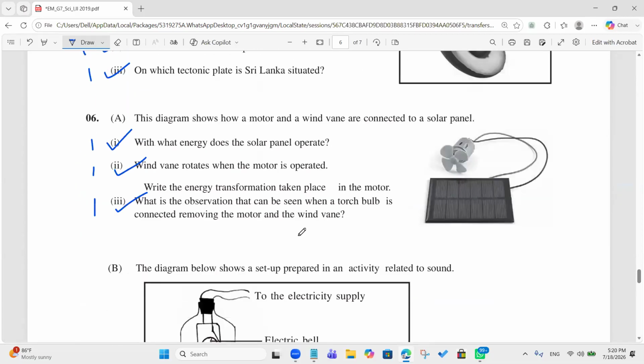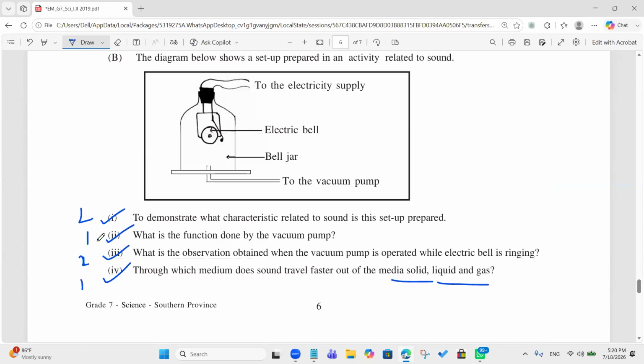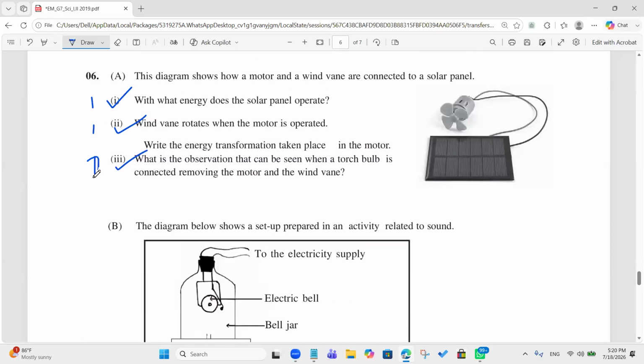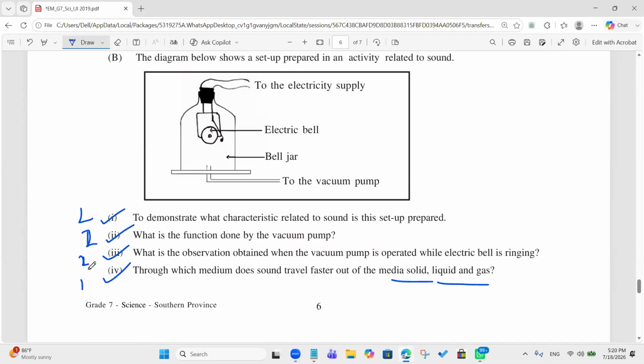Okay, that's the end of the 6th question. Now let's see how many marks there are. We'll take 2 marks for this, and 2 marks for this. 1, 1, 2, 2, 2, 2, 1.